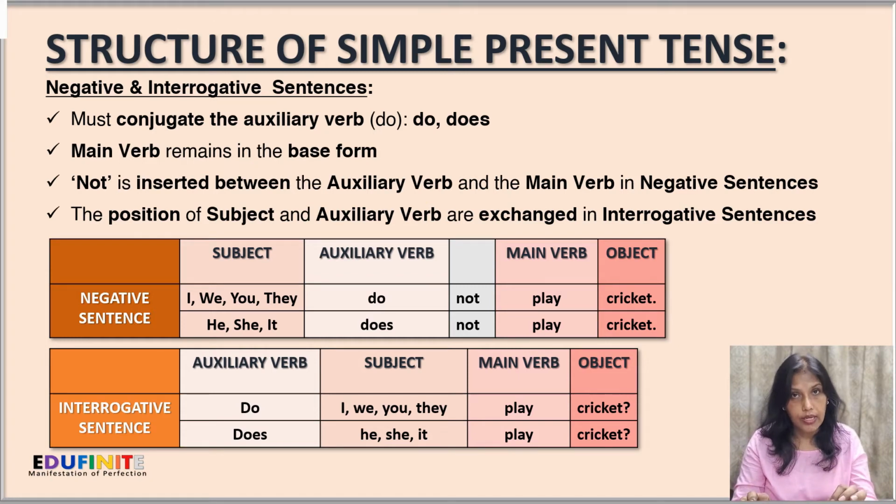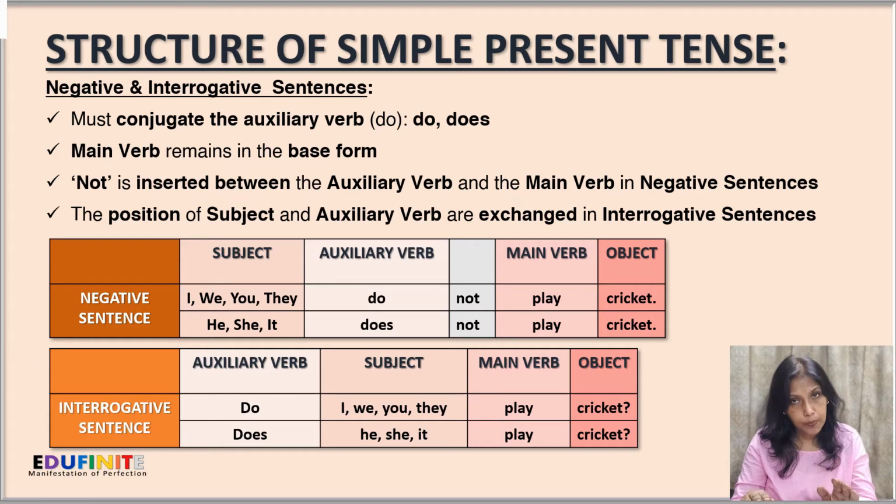Next, in the interrogative sentence, the position of the subject and the auxiliary verb gets exchanged. Do comes forward and the subject I, we, you, or they goes behind it. So the interrogative sentence for the first person singular and plural, second person singular and plural, and third person plural will be: do I play cricket? Do we play cricket? Do you play cricket? Or do they play cricket?